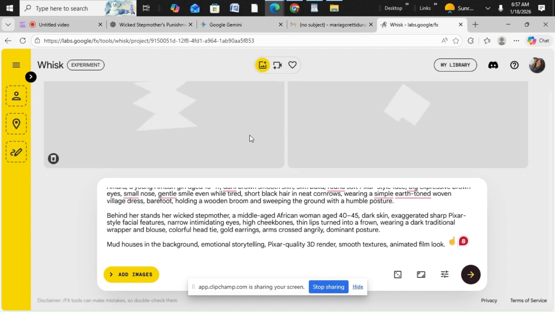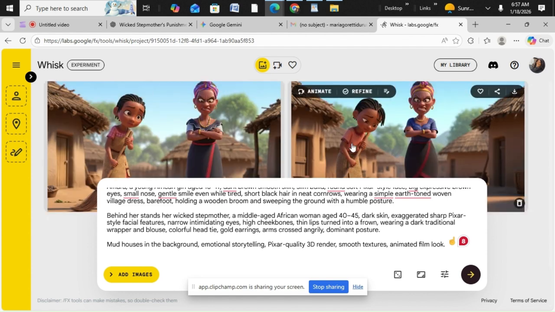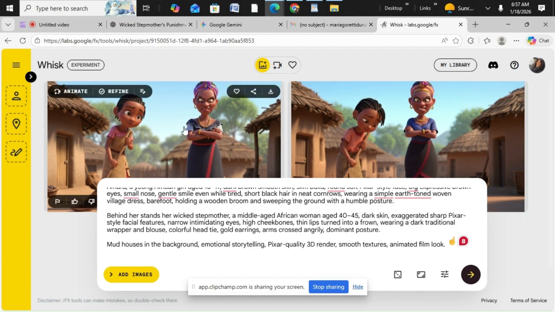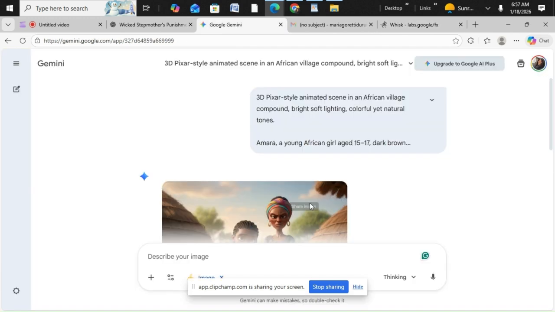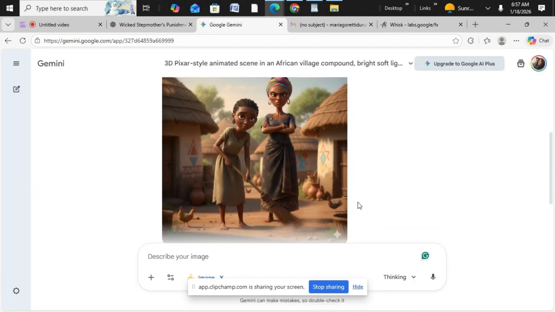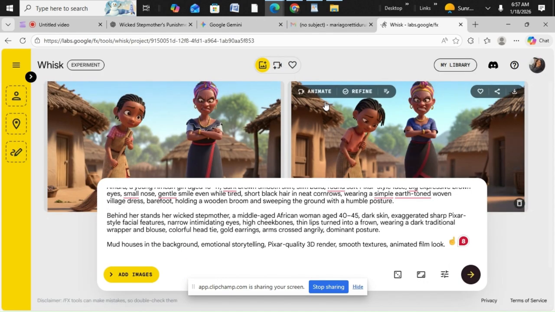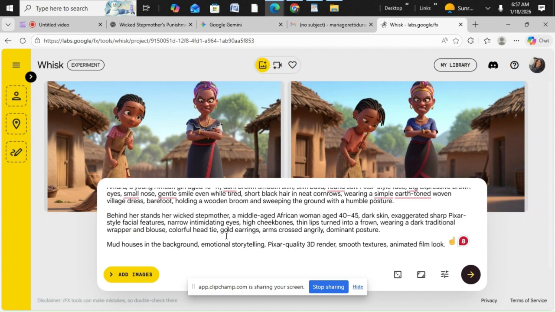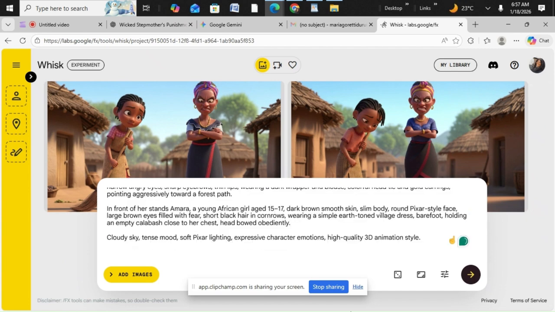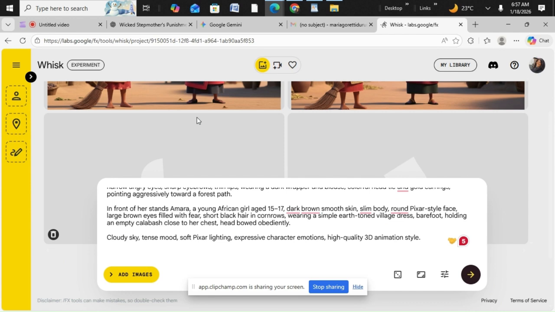Okay, let's see what it is bringing out for us. I think I even prefer this one from Whisk. This one looks better. See what Gemini gave us. The stepmother is really wicked. Okay, so it has given us the first prompt. Let's go and copy the second scene. You come here, remove this one, paste and send. Let's see if it will look consistent.